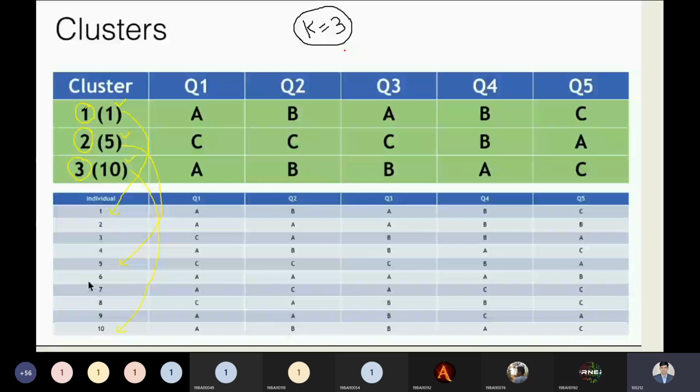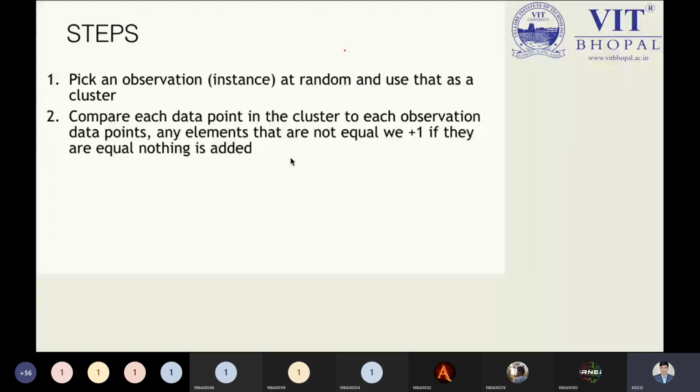So the next step is saying to us from our algorithm, that is compare each data point. Please listen. What we have decided in the second point in the K-means, we have calculated the distance. I'm just writing over here, because I am comparing my statement with the K-means.